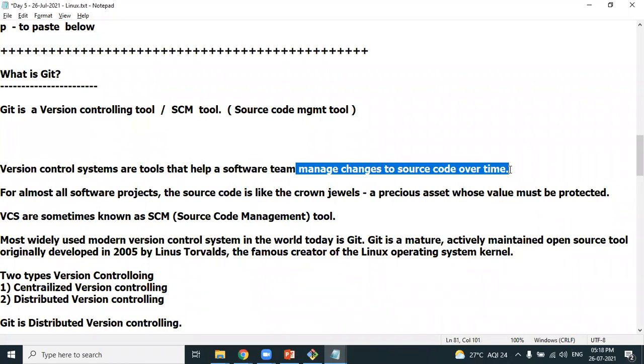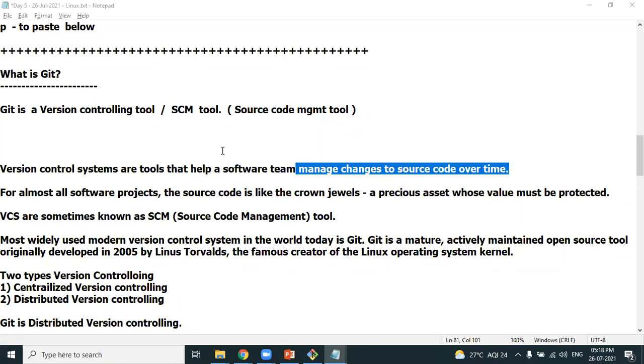Now tell me, who will develop the source code? You're right, obviously developers. Developers create the source code. Code created by the developers is called source code. If it is Java developers, they develop the Java code: public static void main, open the brackets, close the bracket. That's a source code. Code written by the developers is source code.